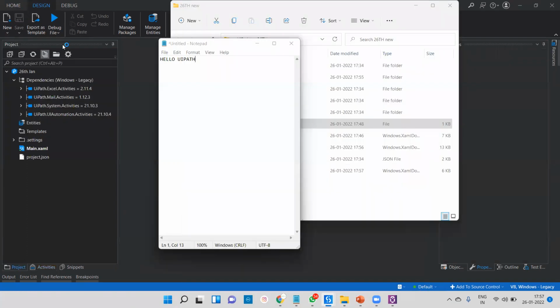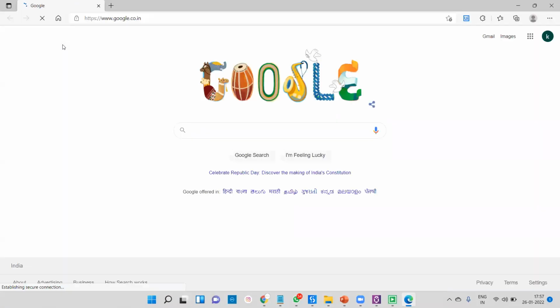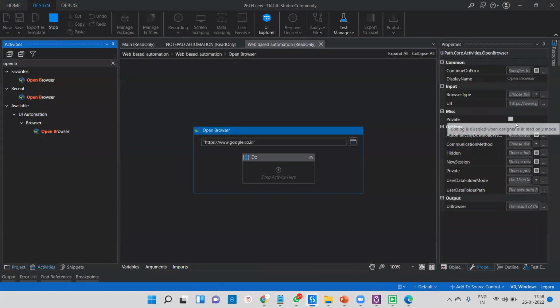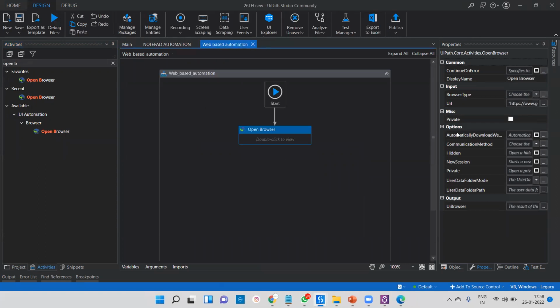If you want to change Edge to Chrome, definitely it's very simple. You have to give this information to your robot. You have to launch this on Google Chrome. Right now we have launched on Edge. If you want to change this, it's very simple. You can go to UiPath and we get this option called Choose Type. We can go for Chrome, and there we can save and run the file.